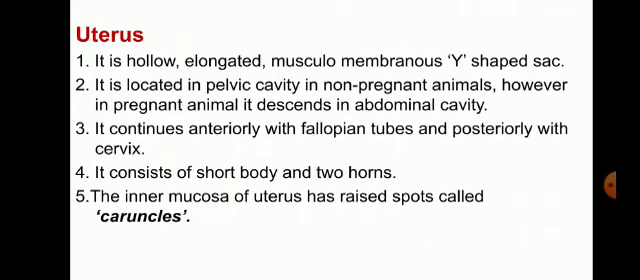It consists of a short body and two horns. The inner mucosa of the uterus has raised spots called caruncles. Inner mucosa means the internal structure of the uterus. If you look with an electron microscope you can see the mucosa. These raised spots are called caruncles.